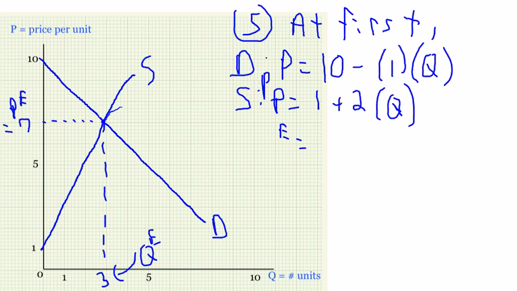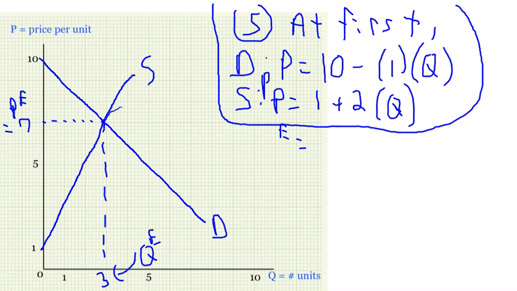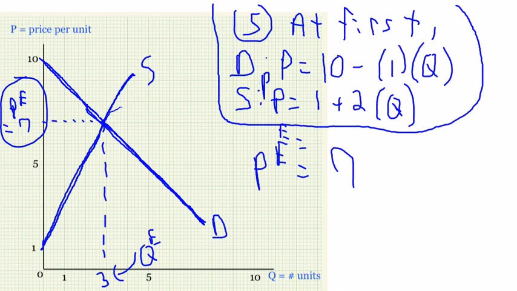For number 5, I'm going to give you a demand and supply curve. And there they are right there. And when I plot these curves, I get this demand curve right here. And then I get the supply curve right here. And the equilibrium is going to be where the 2 curves cross, so I know that my equilibrium price is 7. And my equilibrium quantity is 3.